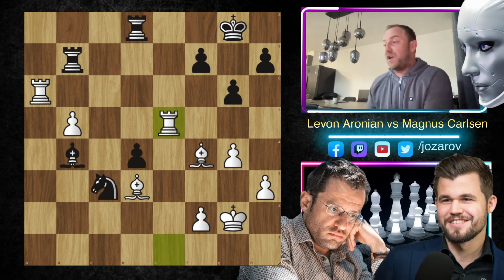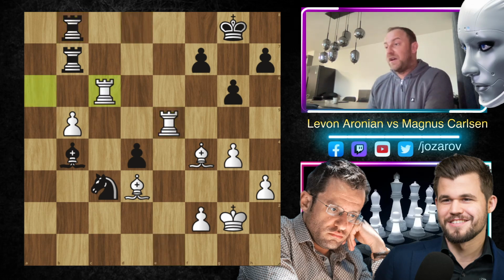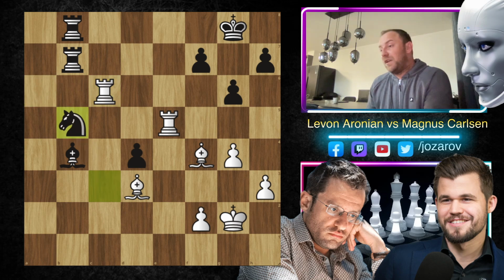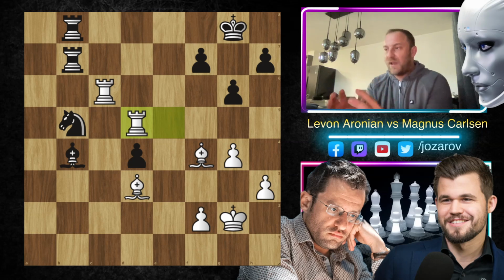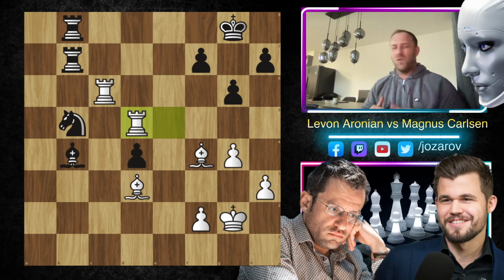Here Levon Aronian tried rook to e5, rook to b8, and now rook to c6. Leaving this pawn hanging a little bit, but again, after rook to d5, what Levon Aronian has here is really sort of a net, building a nice spider web with rook to d5, rook to c6, bishop to d3, bishop to f4. All of these very strong pieces are now very active.